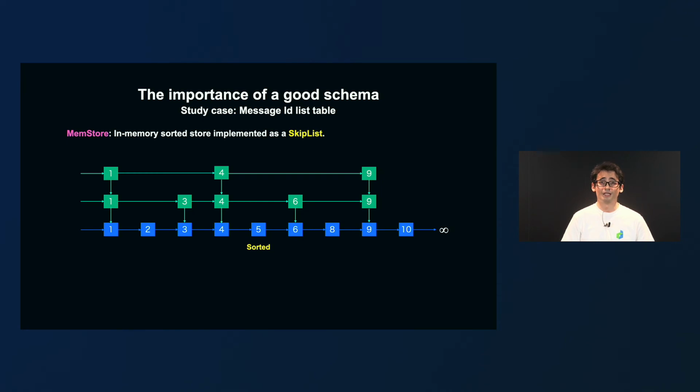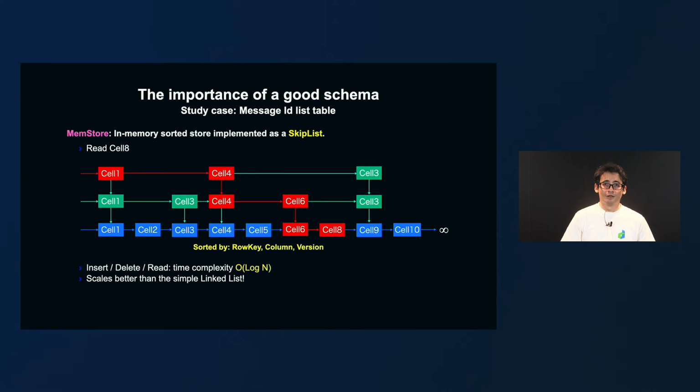What the skip list does is it creates linked lists on top of the original sorted linked list. You can consider these new linked lists like fast lanes. Then we can quickly locate our data with time complexity log n, which is, well, way more scalable. We can easily translate this into our memstore, which stores cells sorted by, again, row key, column, and version.